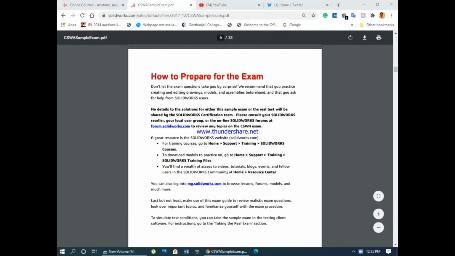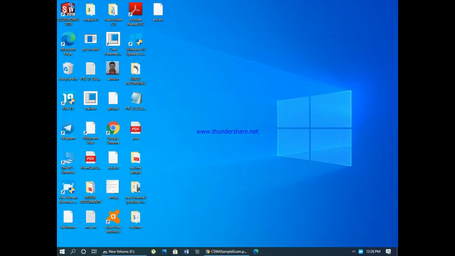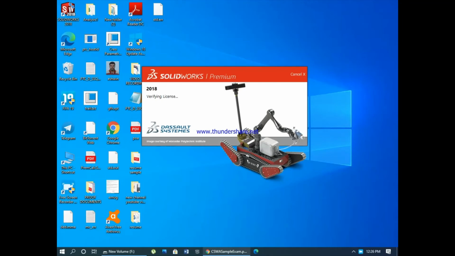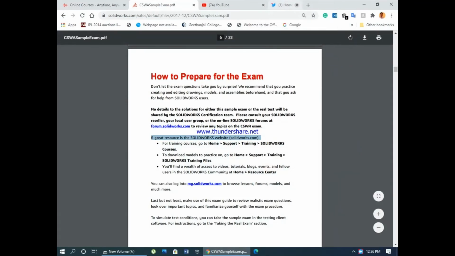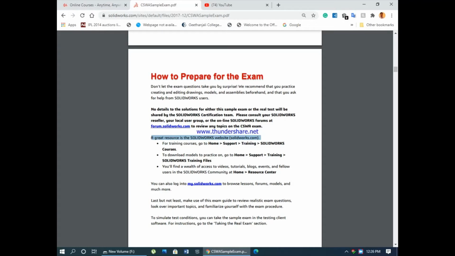So here we come to how to prepare for the exam. These are not the actual questions, this is just the format for you to practice to get an idea of what the SolidWorks exam will be like. Now we are going to open the software. You can get a free student version of the software. If you just type SolidWorks student version on Google, you will get the software, not a problem.